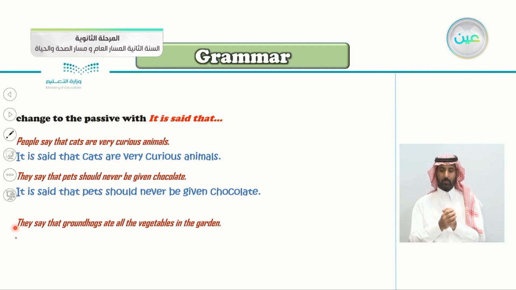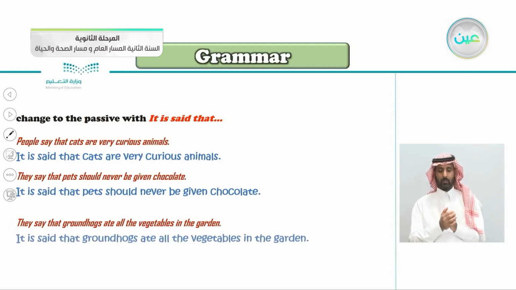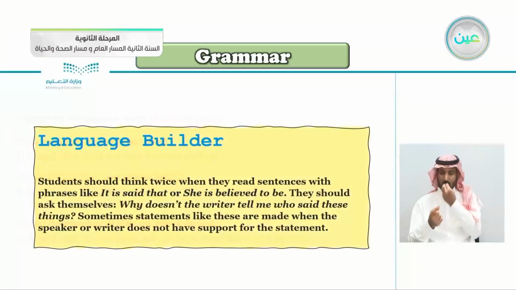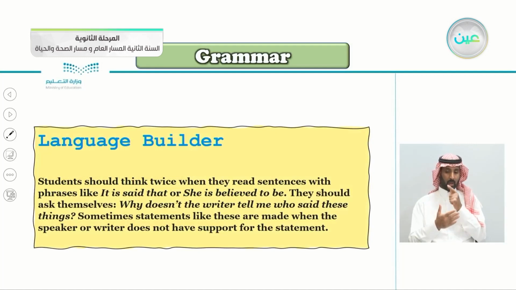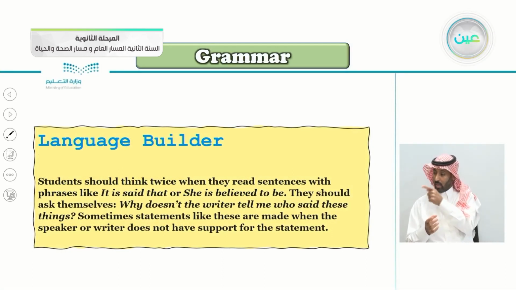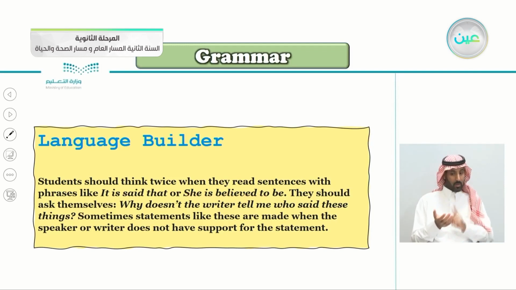So what do we say here? It is said that groundhogs ate all the vegetables in the garden. Very good. Here's a language builder for you. Students should think twice when they read sentences with phrases like it is said that or she is believed to be. Why? They should ask themselves, why doesn't the writer tell me who said these things? This is an interesting question.